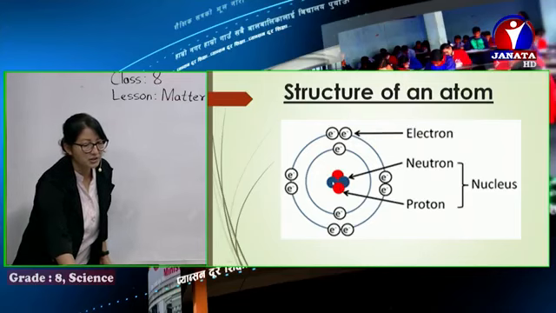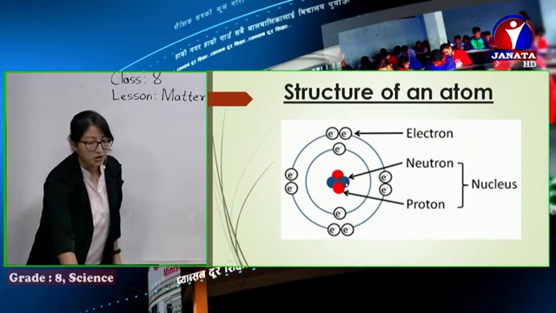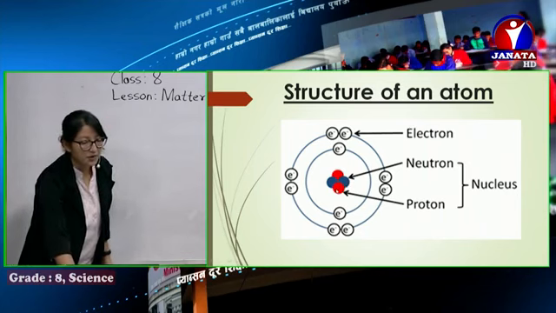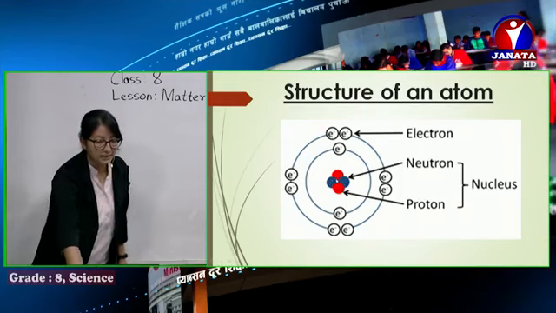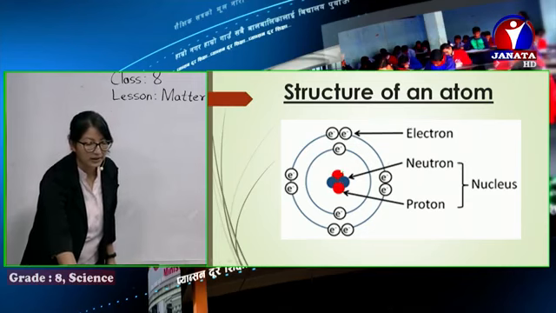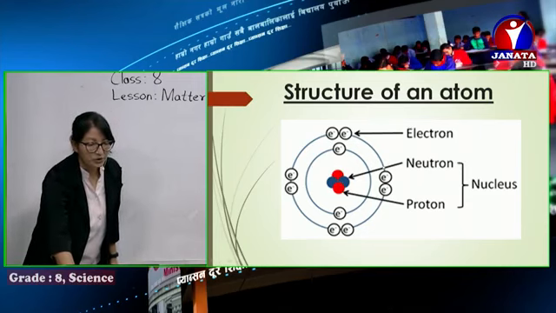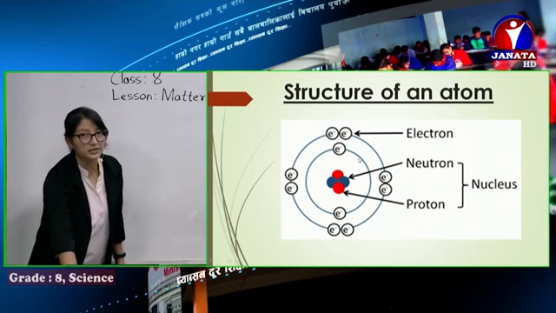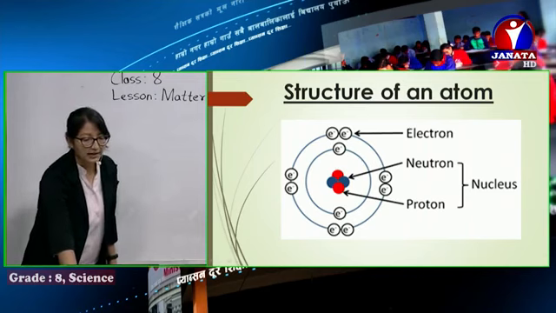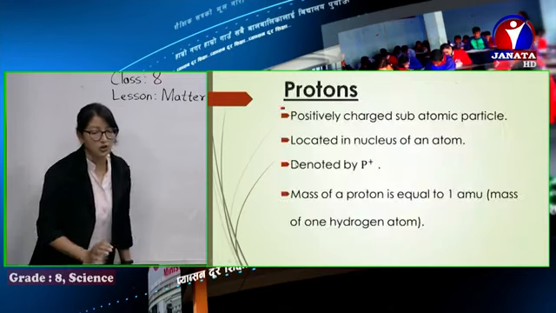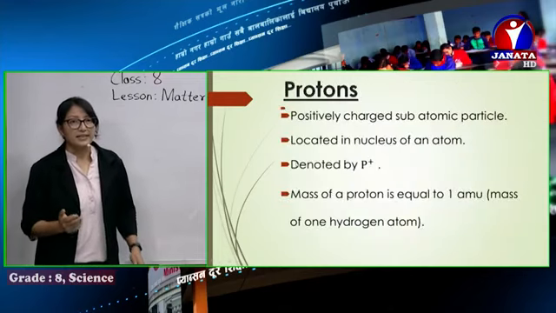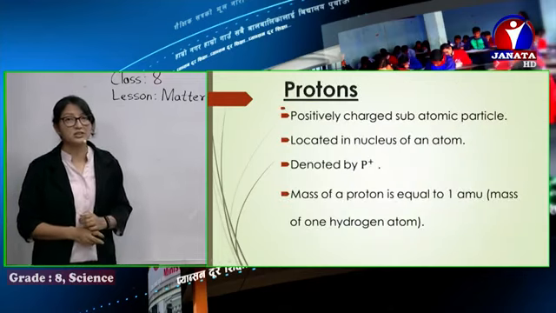You can just check over here. This is the nucleus. In the nucleus, protons and neutrons are present. The red colored ones are protons, and the blue colored ones are neutrons. And you can see this circular orbit. These are called orbits, or we can also say shells, S-H-E-L-L. And electrons revolve around the nucleus in this fixed path, that is called orbit, or shell.